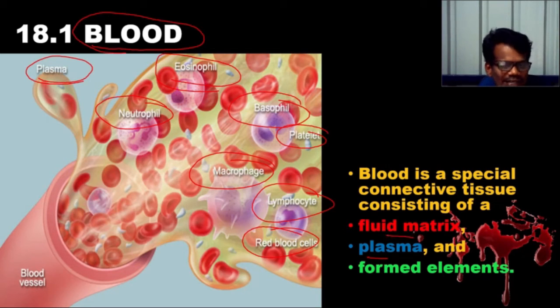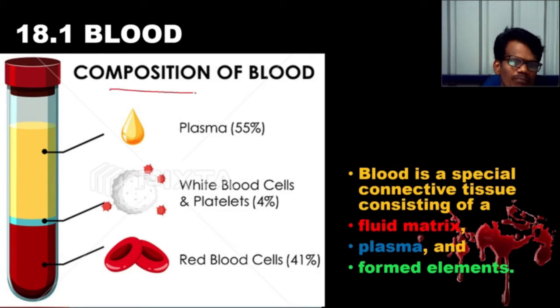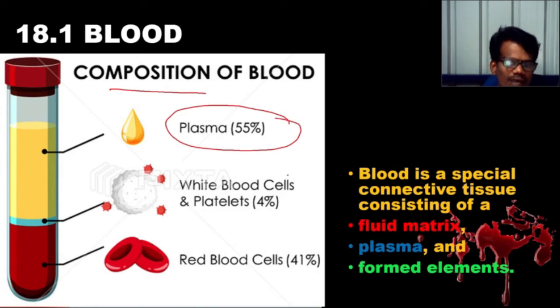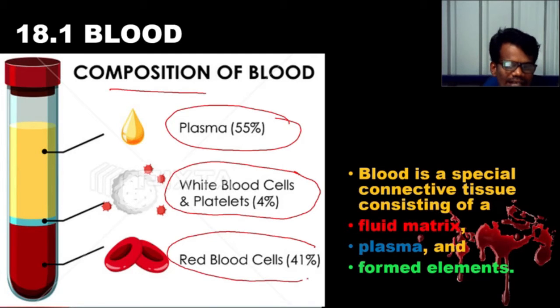So what is the fluid matrix? The composition of the water, of the plasma, that may have proteins, enzymes, vitamins. Just see here the composition of blood. Blood consists of 55% plasma, white blood cells and platelets occupy 4%, and red blood cells occupy 41%. The top layer fluid we call plasma, the middle is platelets, and the red colored we call RBC. So blood is a special connective tissue consisting of fluid matrix, plasma and formed elements.